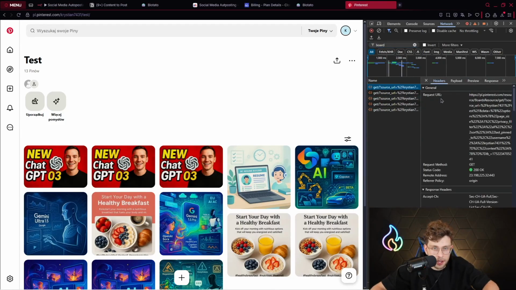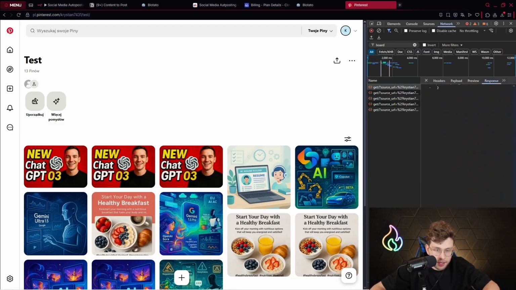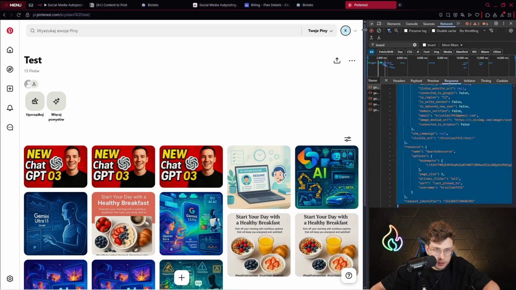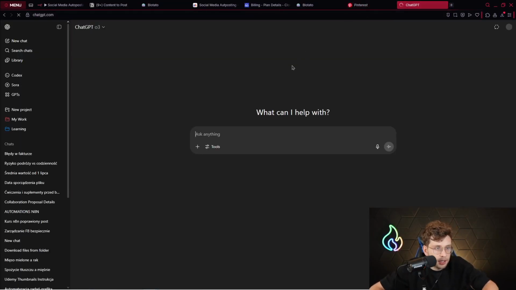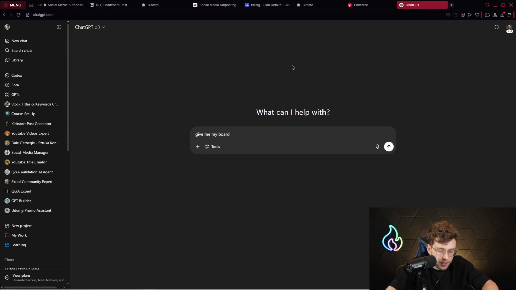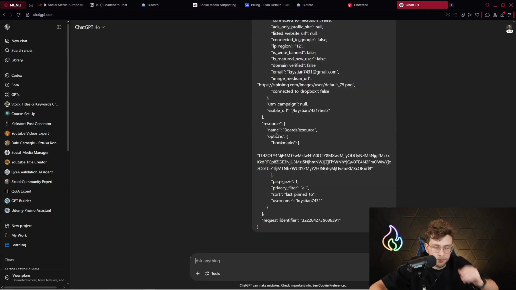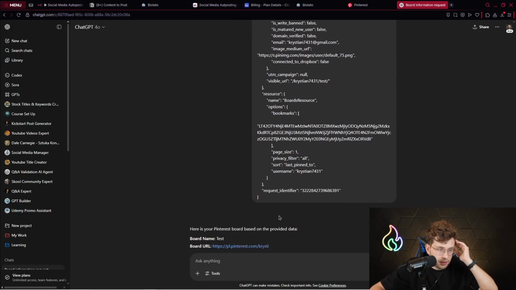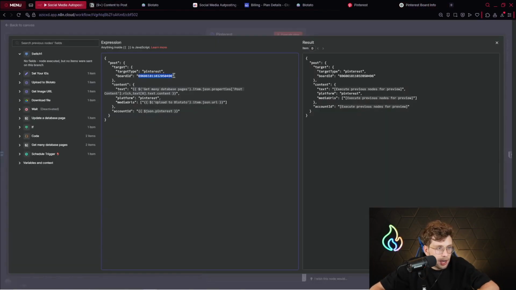Let's take this specific code and now click on response and just take all of the response from here. So just take it and go ahead to ChatGPT. We can type in ChatGPT: give me my board ID from here. It's not that easy, it's not obvious because Pinterest is not providing us the board ID. We need to just extract it. So yeah, I've got the board ID. I can copy it. That's great. And just paste here. As you can see, it's the same. Great. So that's everything for Pinterest.